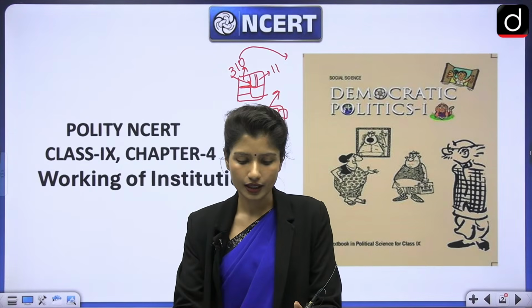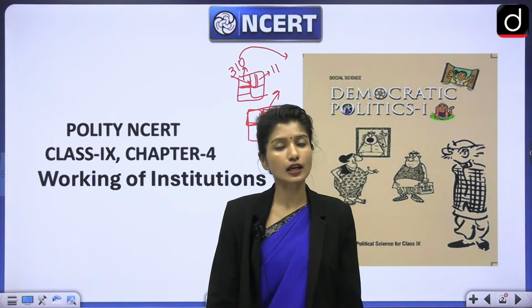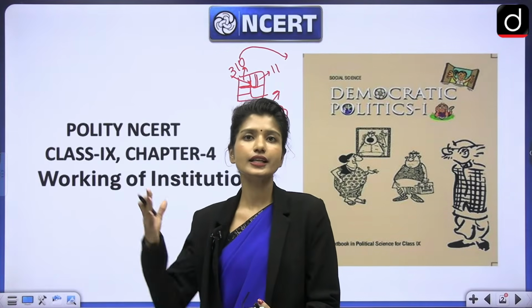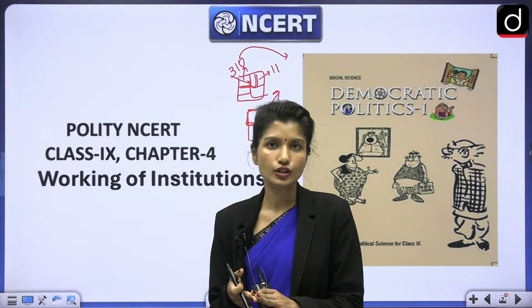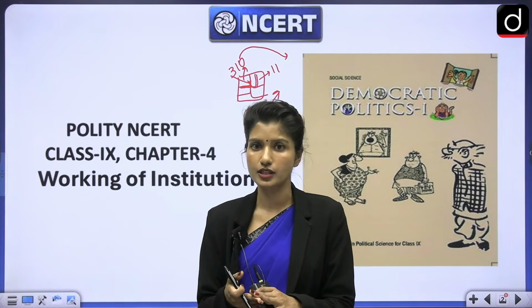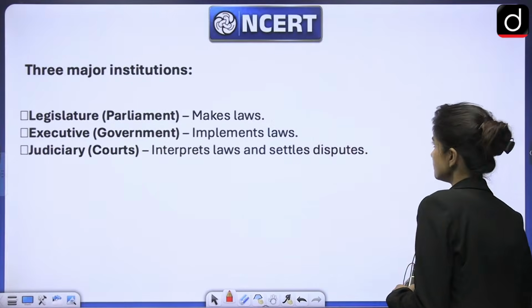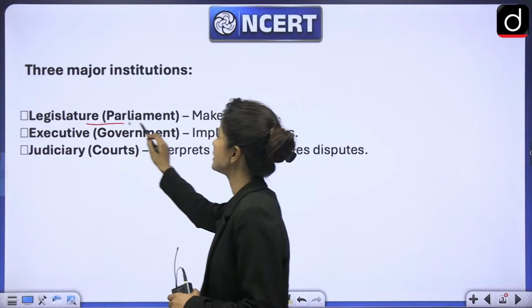Now, what does that mean? Like I told you, one person cannot carry out all the administration of the entire country. So we have institutions, and there are largely 3 main institutions or 3 main organs of the government. What are those? First is the legislature or parliament.